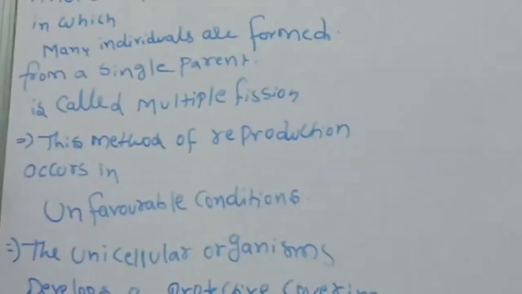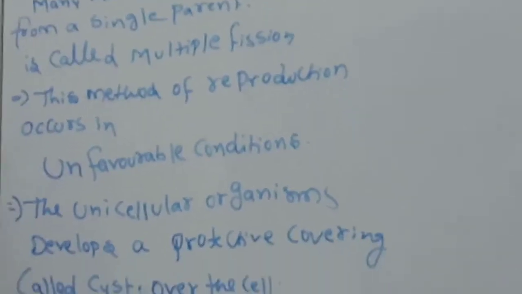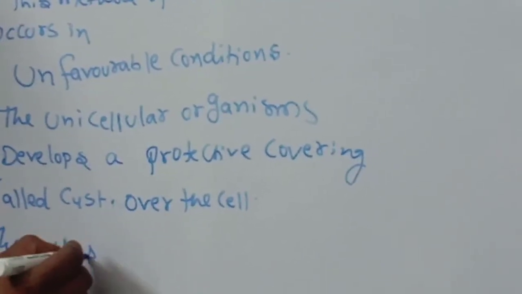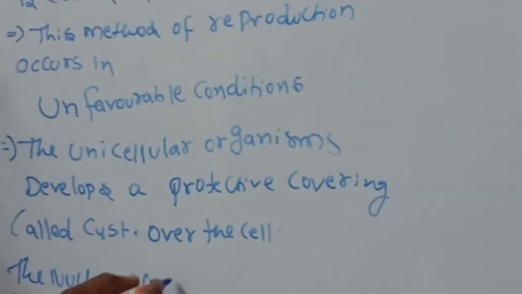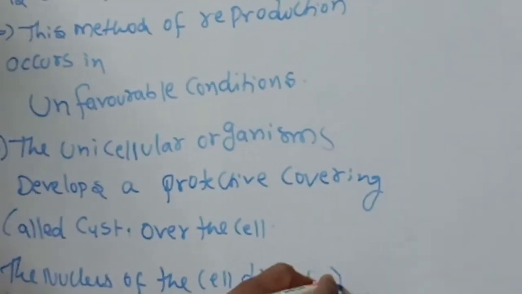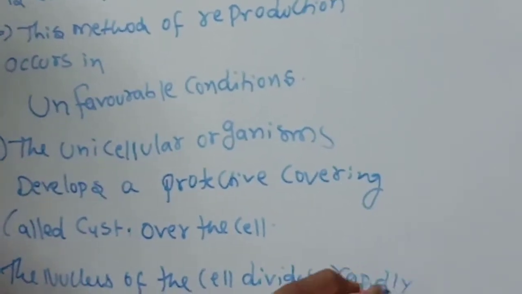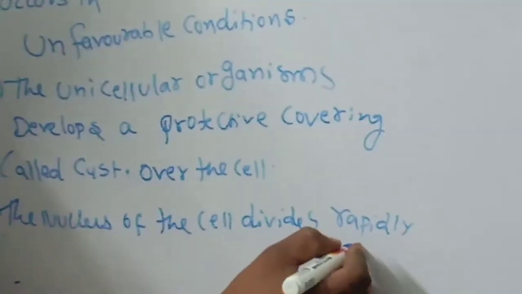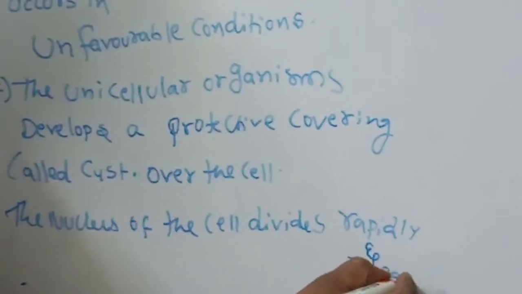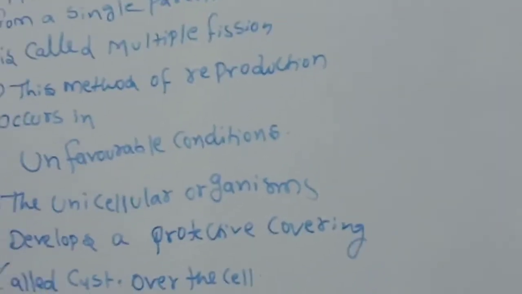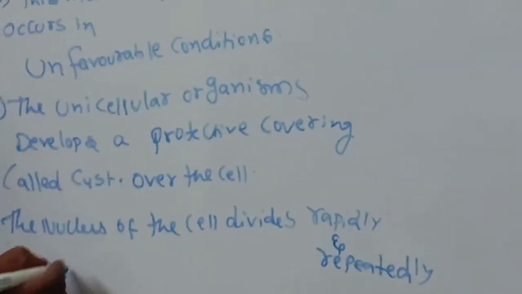Okay, children, the nucleus of the cell divides rapidly and repeatedly, producing many nuclei.